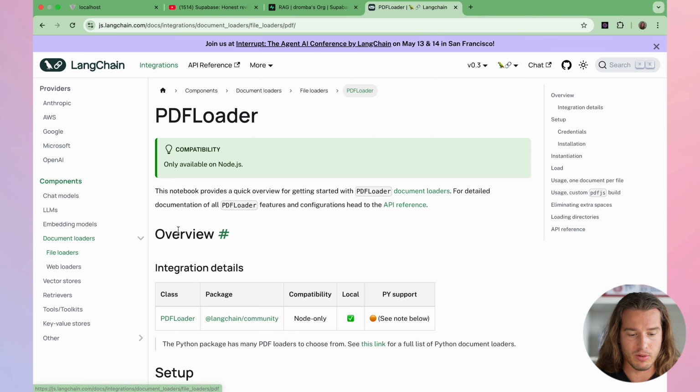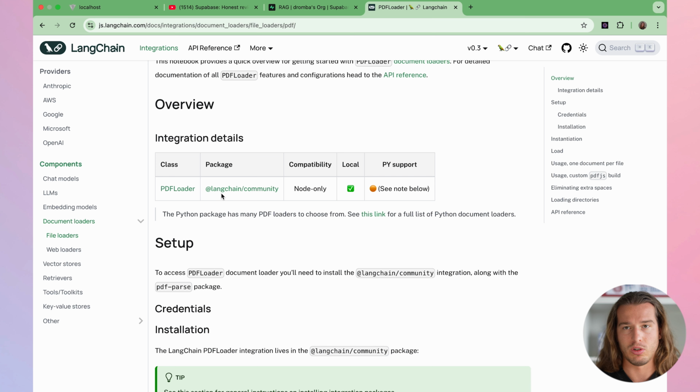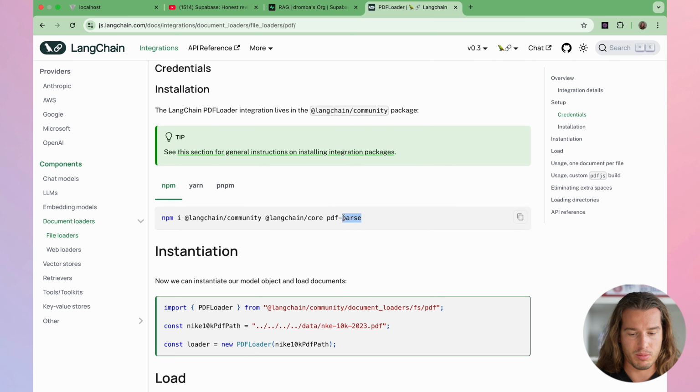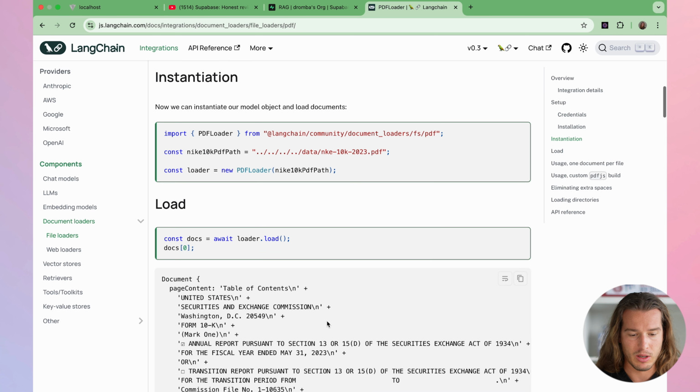Okay, let's say PDF loader. What you need to do, just install LangChain community, maybe some PDF parsing. And then you again have this loader. So you see const loader is new PDF loader, and you just do await loader.load. And that's how you would load a PDF.